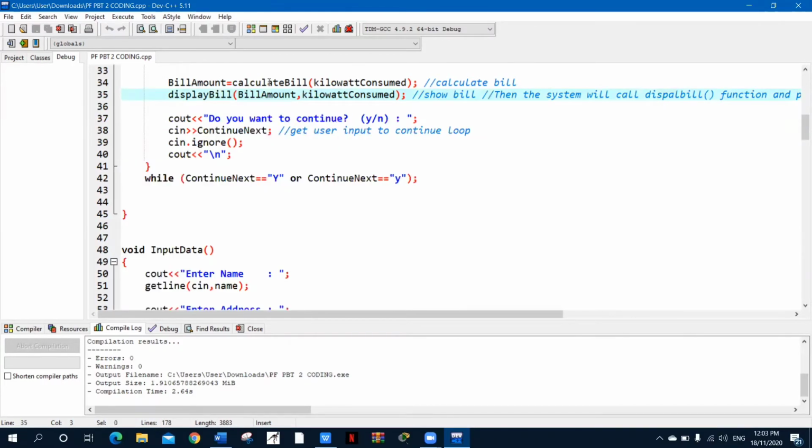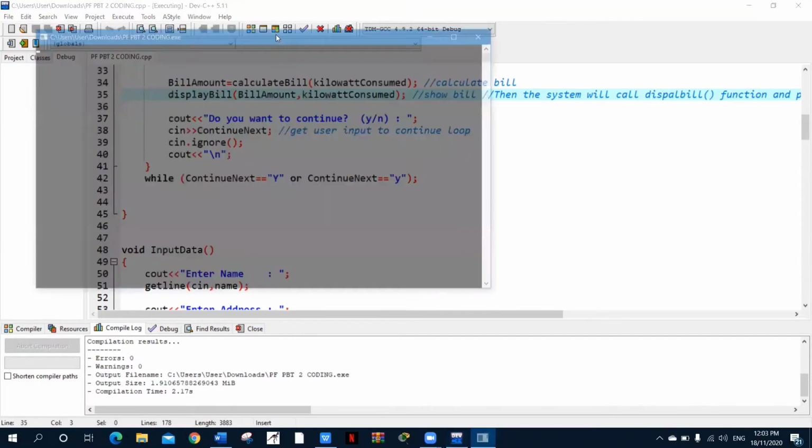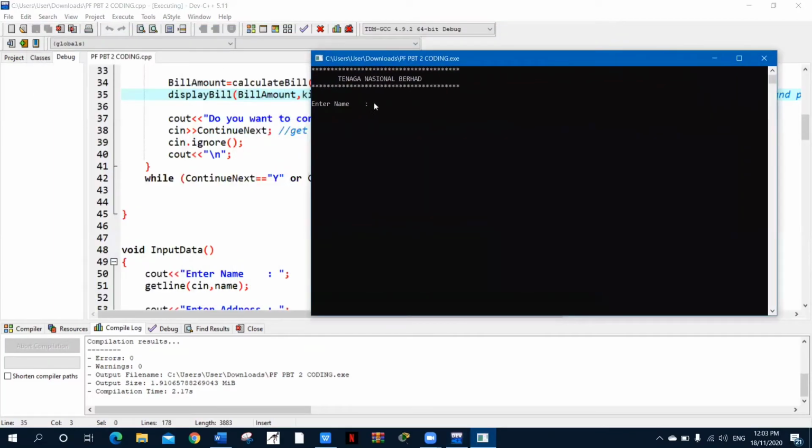So now we're going to run this program to check whether this C++ is a success or an error. So here is my C++.